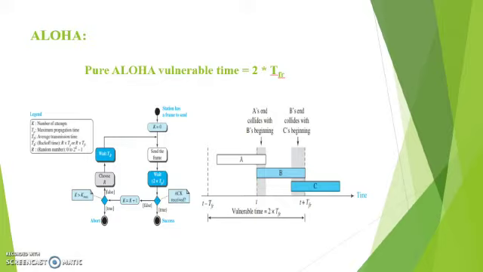So here is a representation of the flowchart. First we set the number of attempts as K. When K is equal to 0, we send the frame. Then we wait 2 times T_fr, that is T_p. If the transmission is successful and the acknowledgement is received, we can come out of the loop. If the transmission is not successful, we proceed to K equal to K plus 1 and again send the packet. Again, if we receive the positive acknowledgement, we can come out; otherwise we have to retransmit it until K is greater than K max.